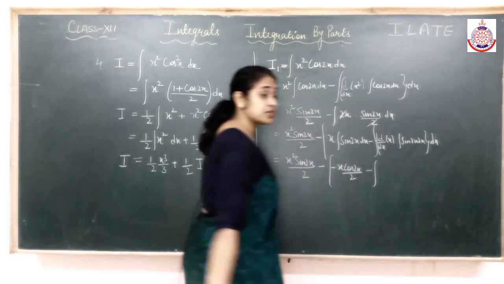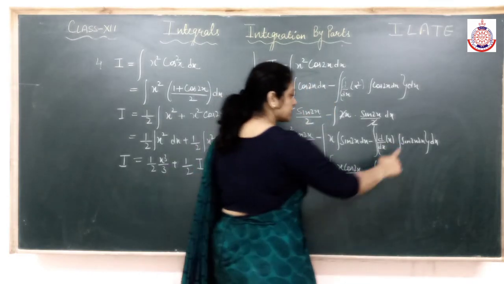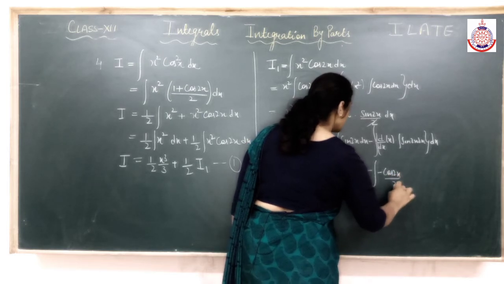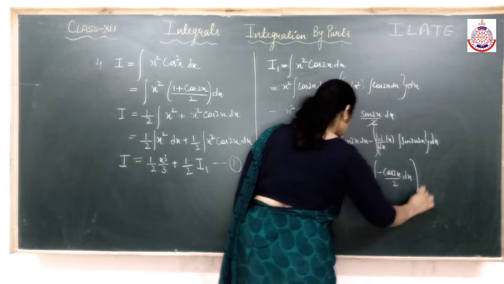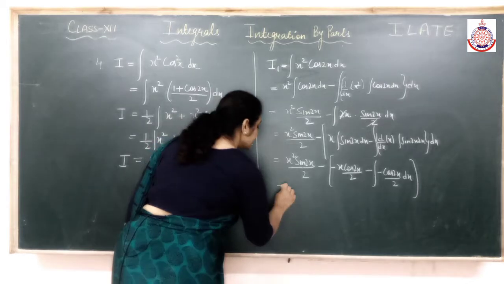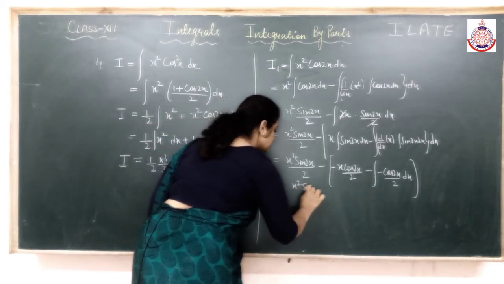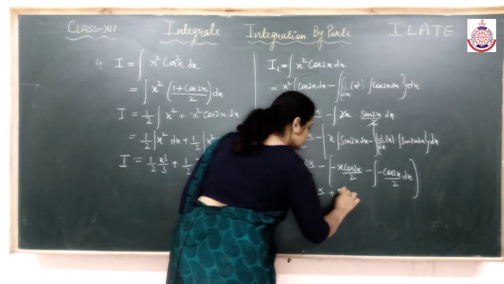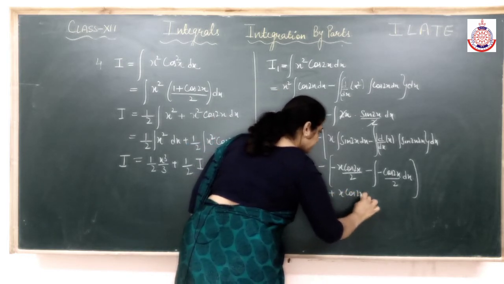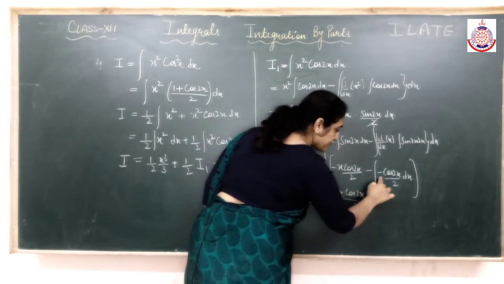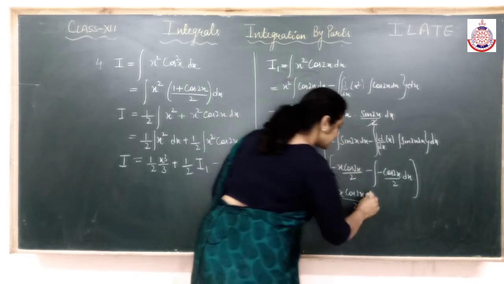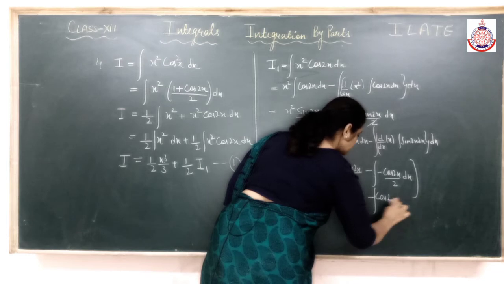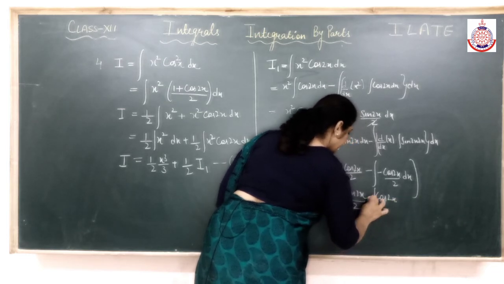The differentiation of x is 1, no need to write. Integration of sine we have done, minus cos 2x by 2 dx. Open the bracket. It will be minus minus plus, there is a 1 minus, it will come out, and 1 by 2 I can keep out.